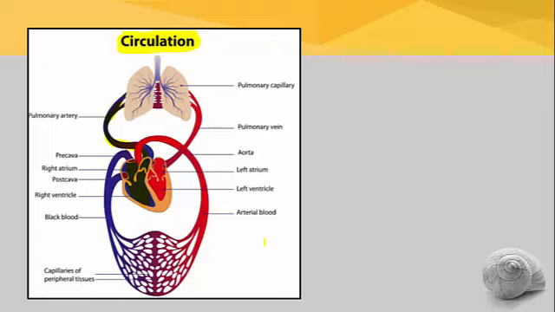For that purpose, the blood rich in carbon dioxide is called deoxygenated blood. The blood which is rich in carbon dioxide is called impure blood. Impure in the sense it is rich in carbon dioxide.